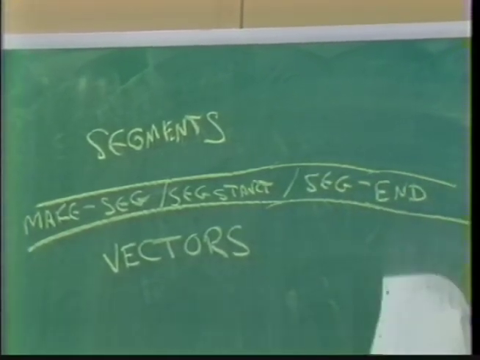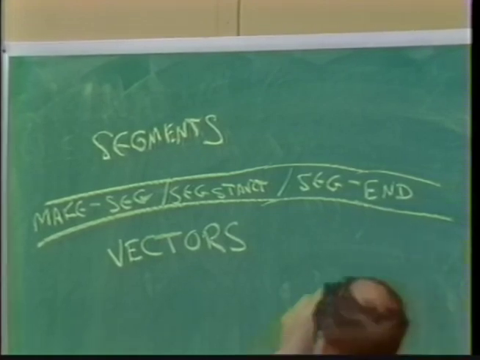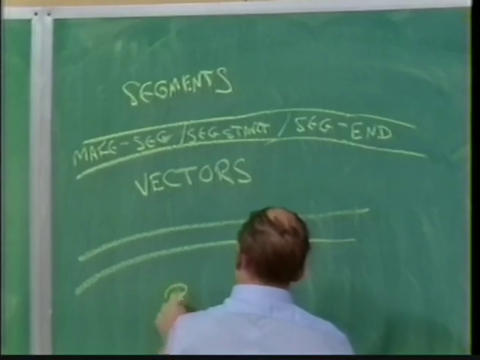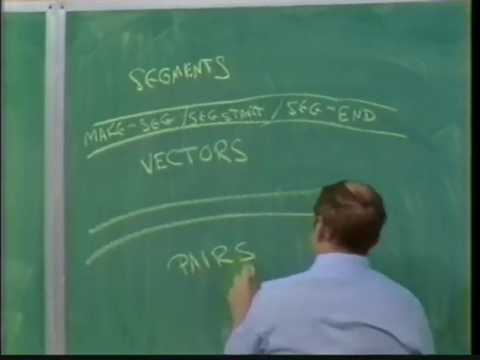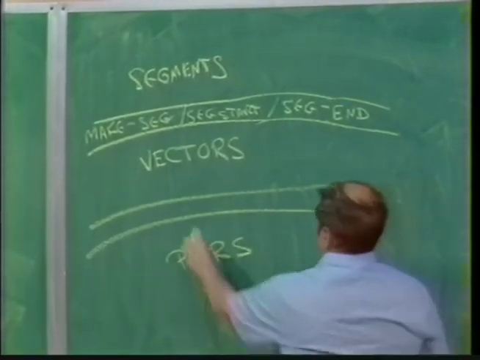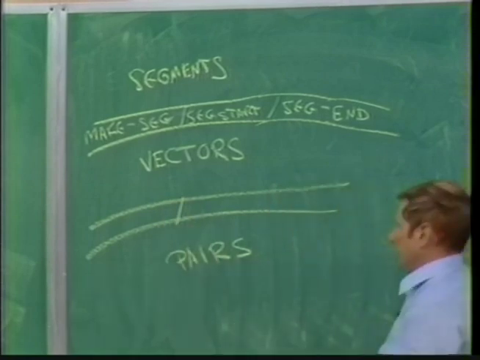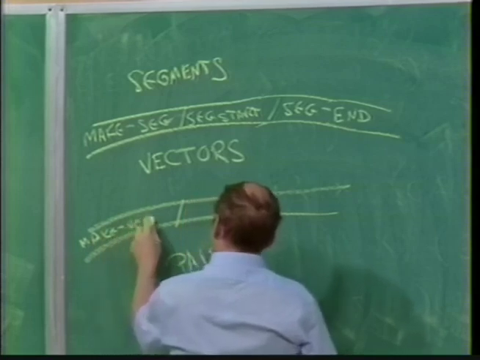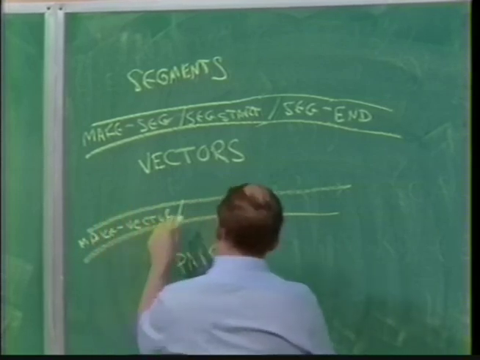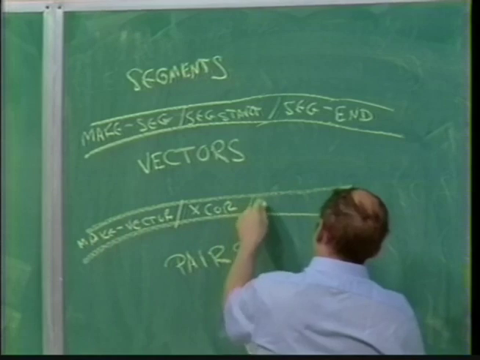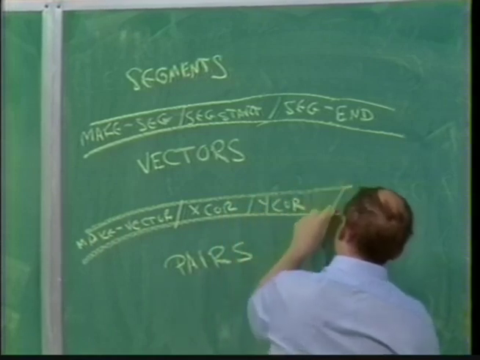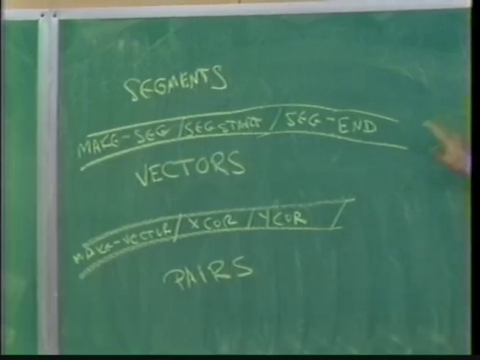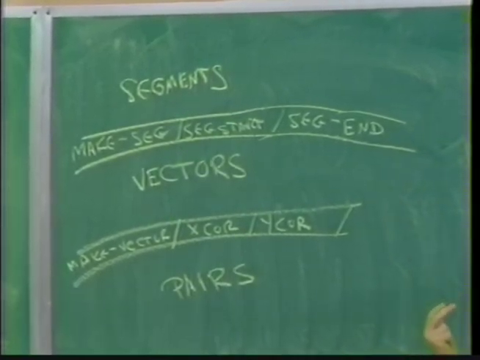Right? And then there are vectors. And then vectors in turn are built on top of pairs and numbers. And that has its own abstraction barrier, which is make vector and x-coordinate and y-coordinate. Right, so we have, again, a layered system, and you're starting to see that there are layers here.